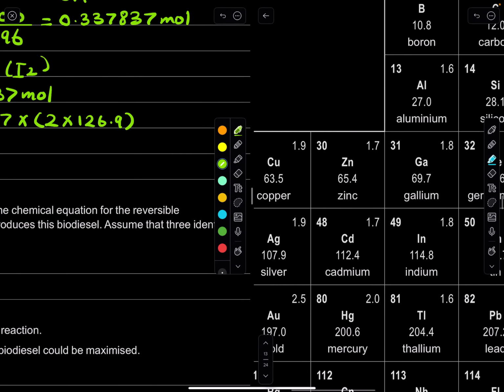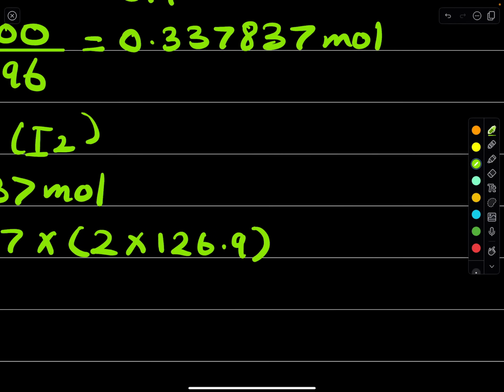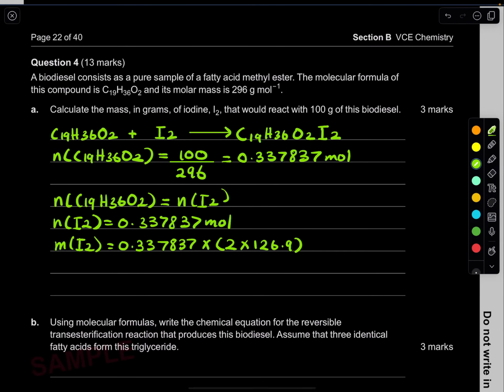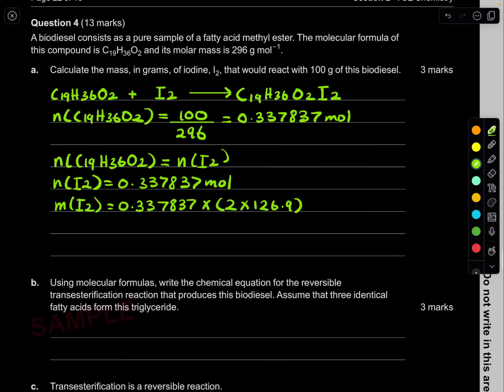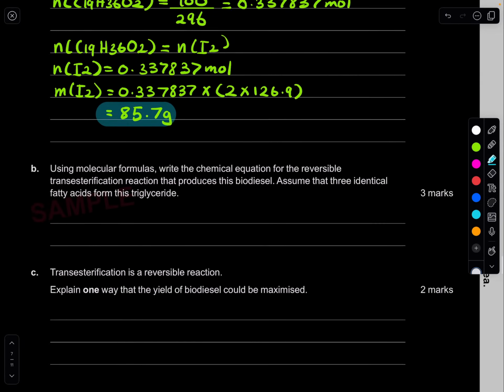Done. Let's put that back. That's going to give me times 2 times 126.9. How many significant figures? 3. It basically results in a mass of 85.7 grams. Done. Easy. That's what it will be. Not a bad question.